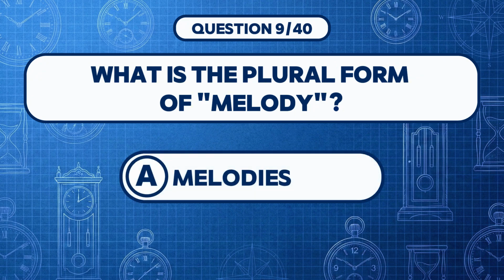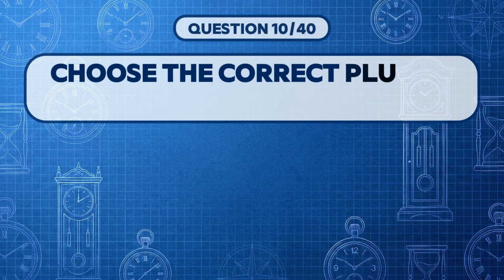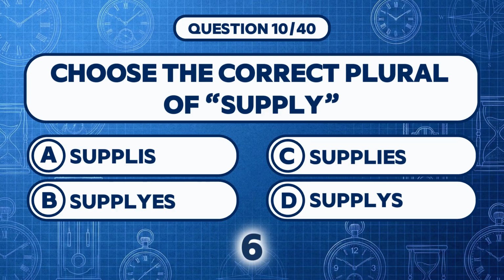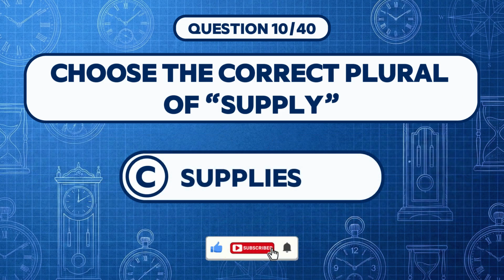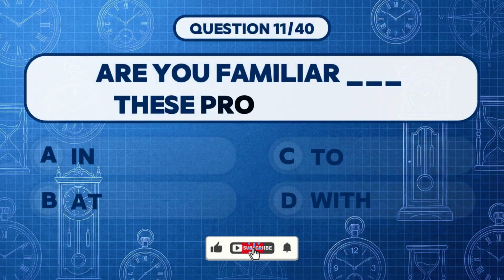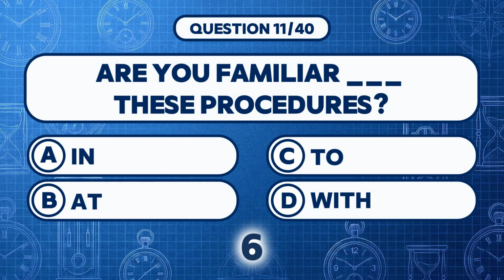Answer A. Melodies. Choose the correct plural of supply. Answer C. Supplies. Which option correctly fills the gap?